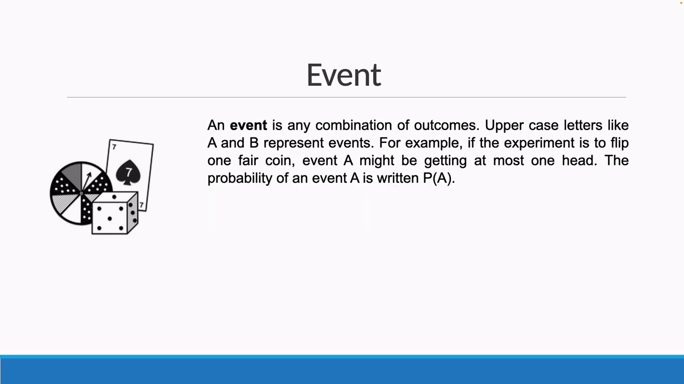Event. An event is any combination of outcomes. Uppercase letters like A and B represent events. For example, if the experiment is to flip one fair coin, event A might be getting at most one head. The probability of an event A is written P(A), with A within parentheses.